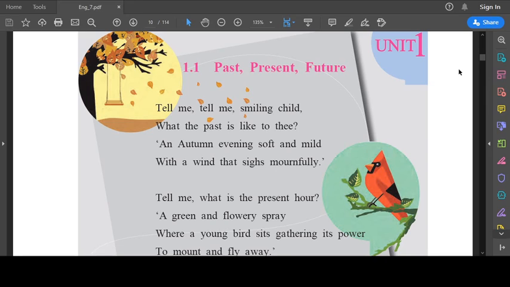So in this poem, the poet asks a child what the past, present, and future looks like to him. In a very innocent manner, the child describes the nature that he associates with each of these time frames. So I'll start explaining one stanza at a time. Now we'll see the first stanza, children.